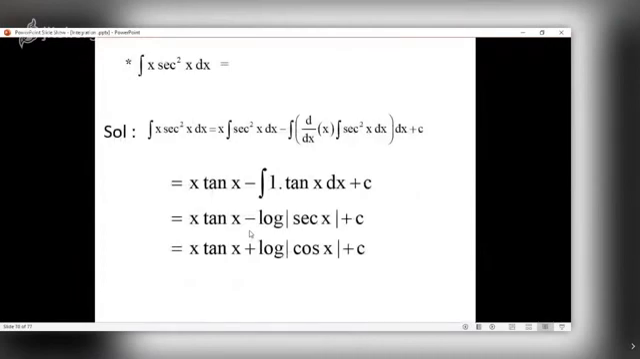The next one, x into sec square x. As per ILATE rule, first function is x. So first into integral of sec square x, which is tan x, minus integral of derivative of x, which is 1, into integral of sec square x, which is tan x. So we are required to integrate which function now? Tan x. And what is integral of tan x? It is log of sec x.